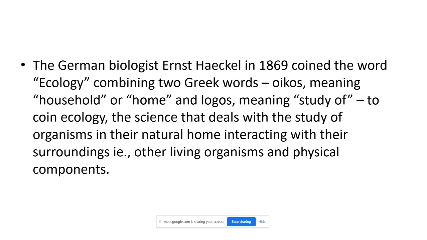So we are going to study how the living organism interacts with its surrounding. Now we know the environment. What is environment? It consists of different components like biosphere, atmosphere, hydrosphere, lithosphere.